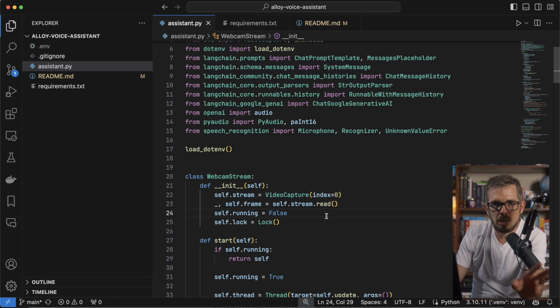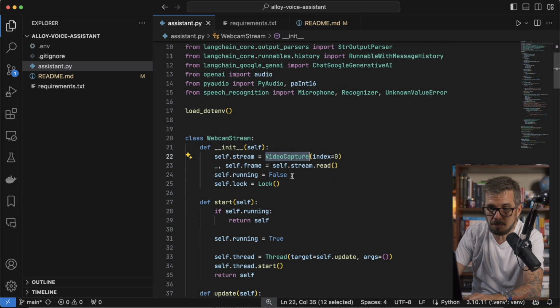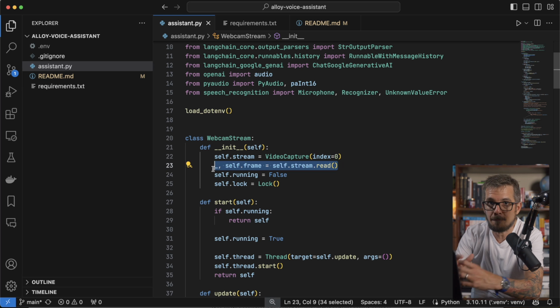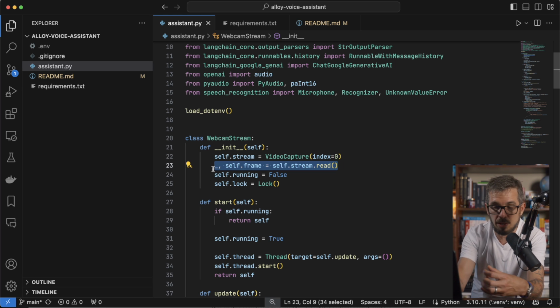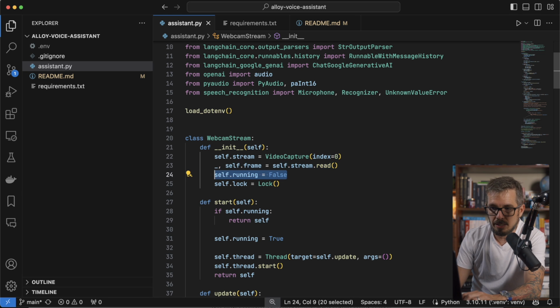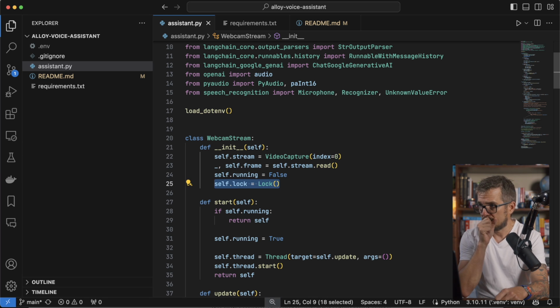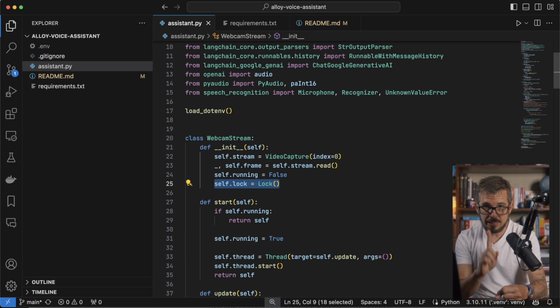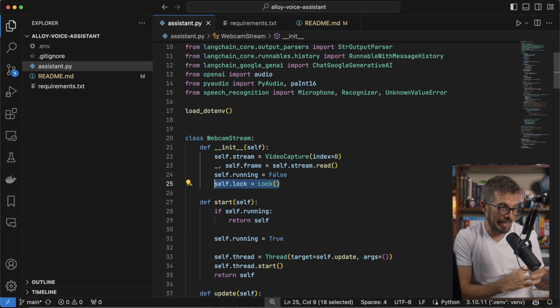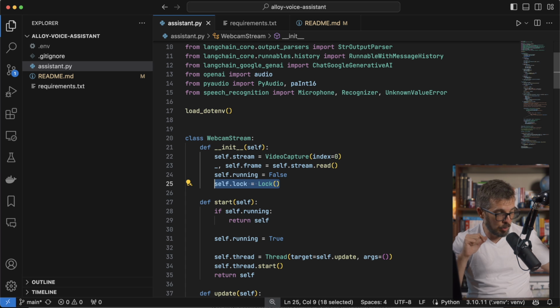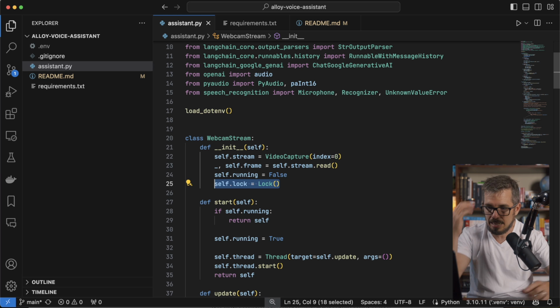And again, just going really, really quick here. I'm creating the stream. I'm reading the first image, so the first time when I run this class, when I create an instance of this class, I'm gonna grab that frame. And then I'm gonna mark this as running equals false. You're gonna see why that's important. And I'm gonna create a lock. A lock is gonna act like a traffic light to prevent other threads from accessing data while I need to be locking that data. So whenever I'm gonna make a change, I'm gonna lock my data, do the operation, and then unlock it so other threads can access that data. You're gonna see that in a second.